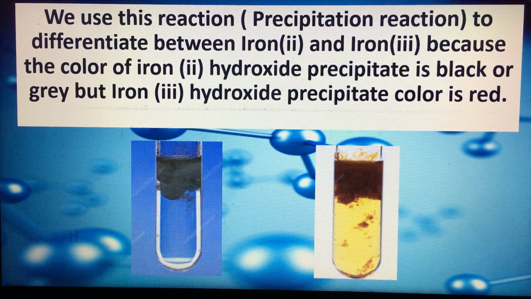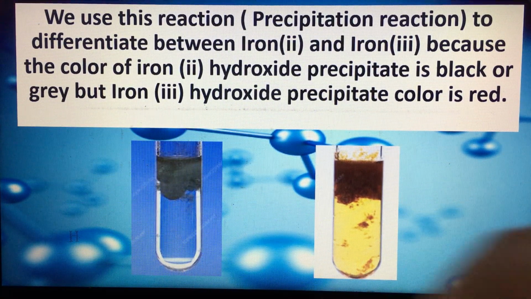So the color of iron 2 hydroxide precipitate is black or gray, but the iron 3 hydroxide precipitate color is red or brown. So by using a precipitation reaction, we can differentiate between iron 2 and iron 3 hydroxides.